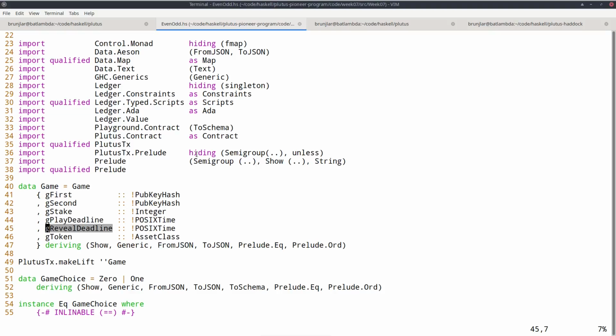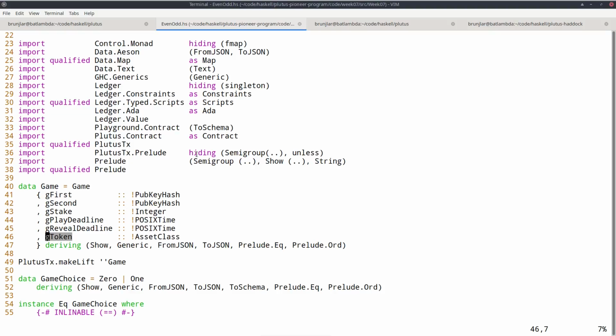And then there are two deadlines, play deadline and reveal deadline. So play deadline is by what time the second player has to make a move before the first player can claim back his stake. And the reveal deadline is in the case that the second player has made a move, how much time the first player has to claim victory by revealing his nonce.